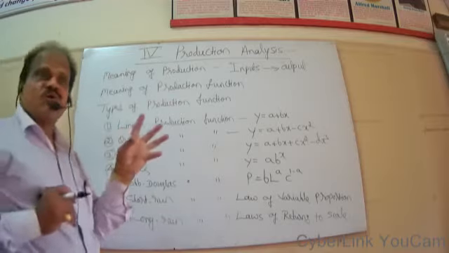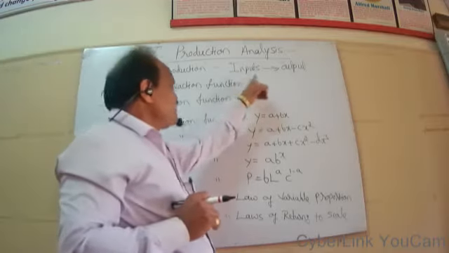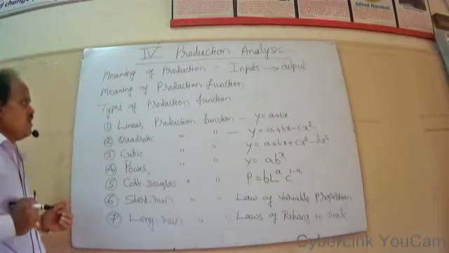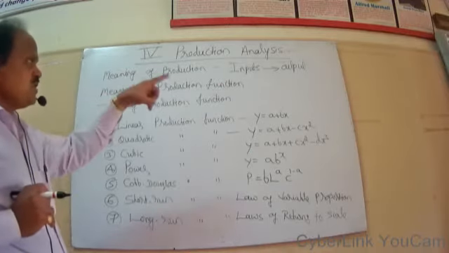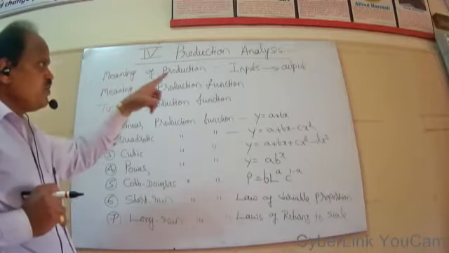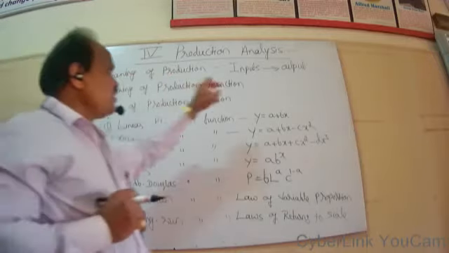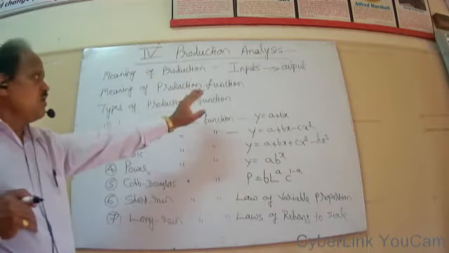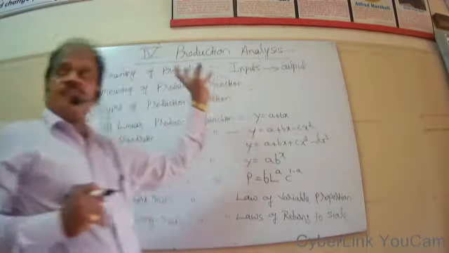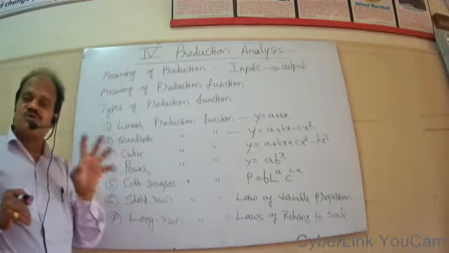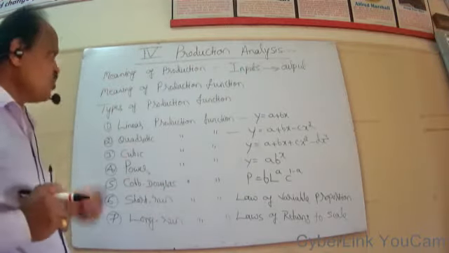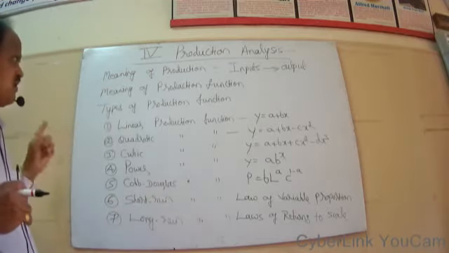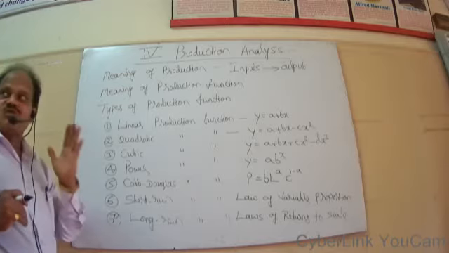All these things depend upon the quantity and quality of inputs which are used in the process of production. Therefore, there is a direct relation and technical relation between inputs and outputs. The quantity of output depends upon the quantity and quality of inputs which are used in the process of production. Therefore, production function implies the technical relationship between inputs and outputs.